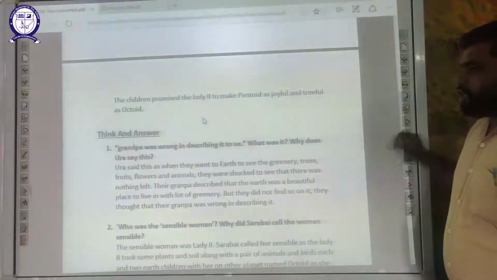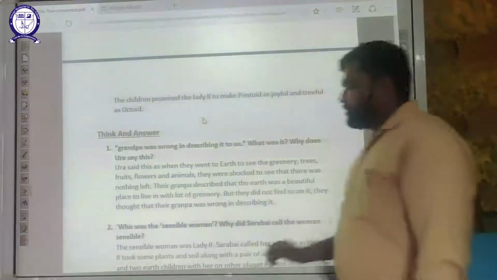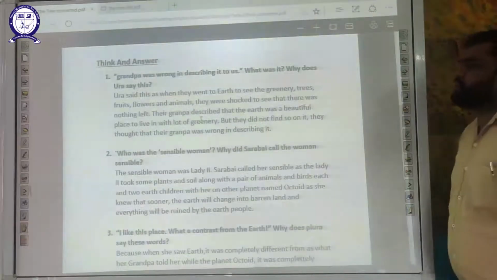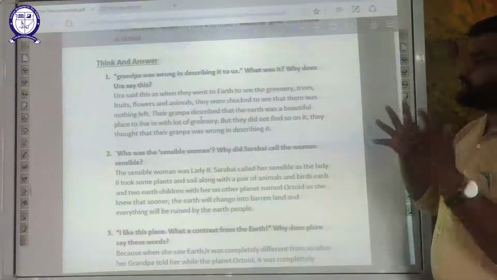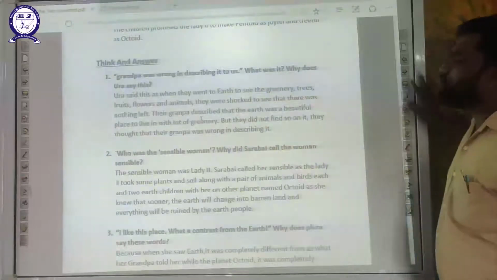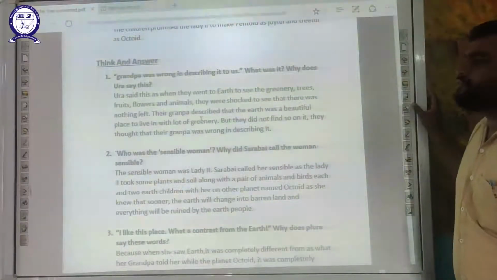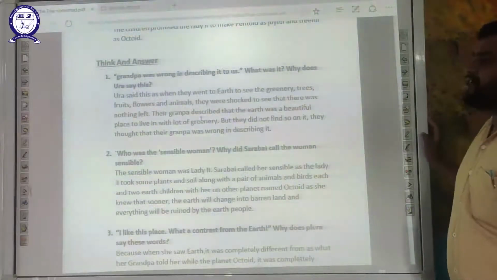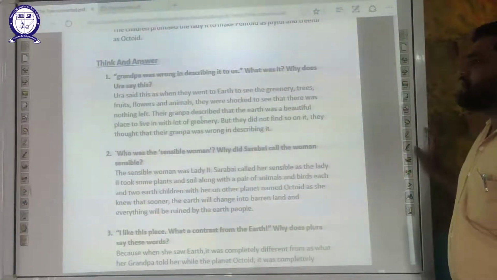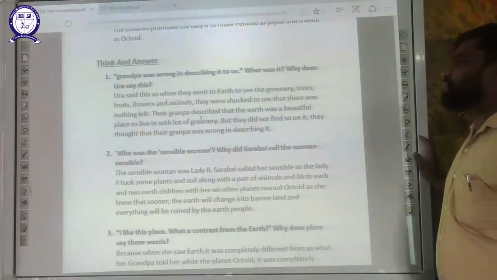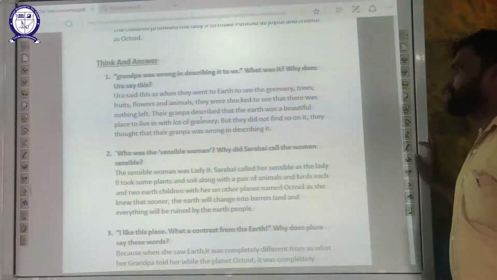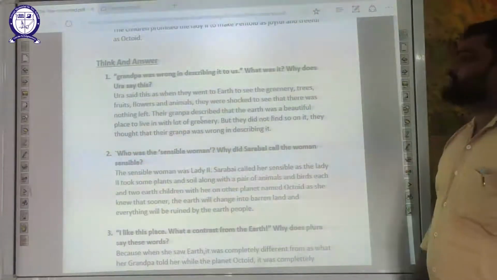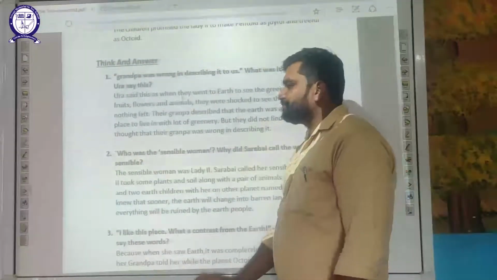Now, second type, that is think and answer. Grandpa was wrong in describing it to us. What was it? Why does Ura say this? Ura says this because when they went to Earth to see the grove with trees, fruits, flowers and animals, they were shocked to see that there was nothing left. Their grandpa described that the Earth was a beautiful place to live in with a lot of greenery, but they did not find it so. They thought that their grandpa was wrong in describing it.